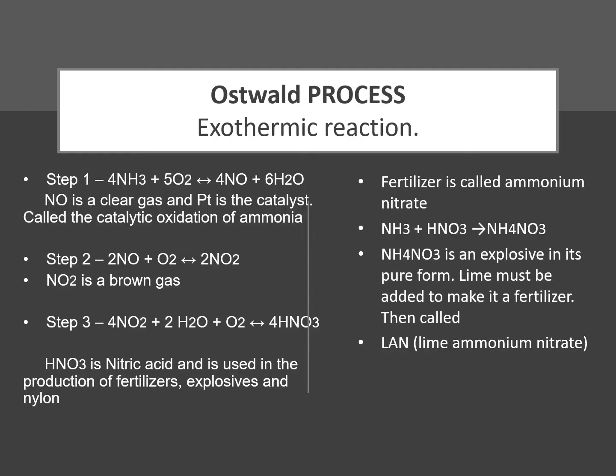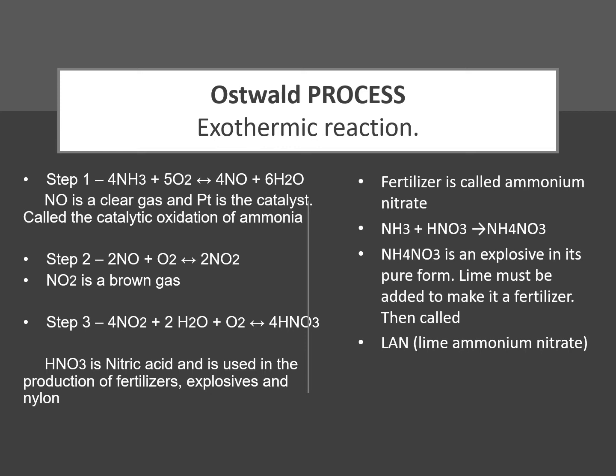The Ostwald process is an exothermic reaction. There are three steps. Step 1, 4NH3 plus 5O2 arrow 4NO plus 6H2O. Please note the following, that NO is a clear gas. It has no color. And platinum, Pt, is the catalyst. So the catalyst is used in the first step. We call this first step the catalytic oxidation of ammonia.